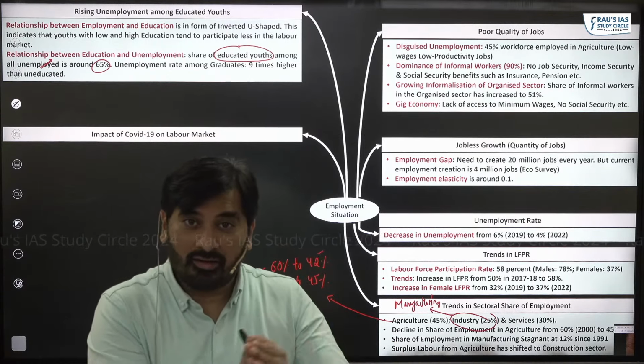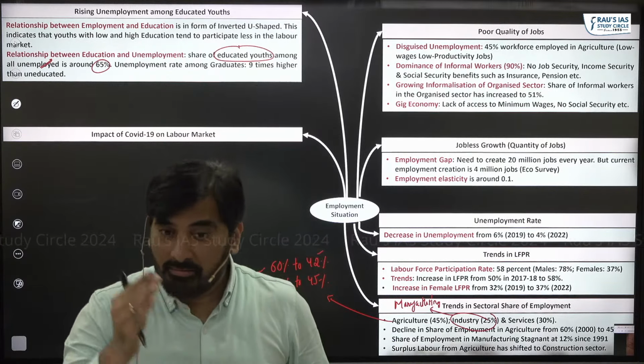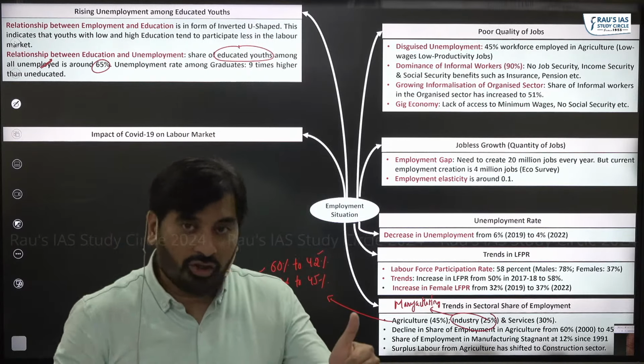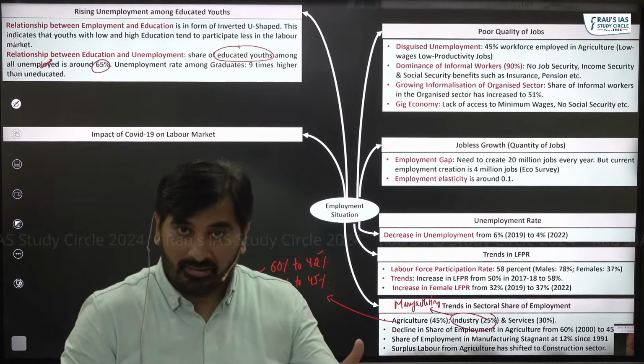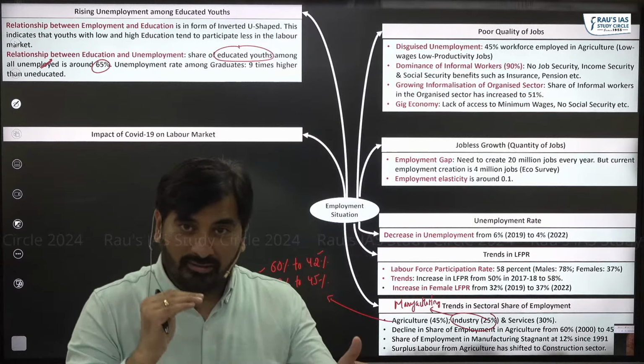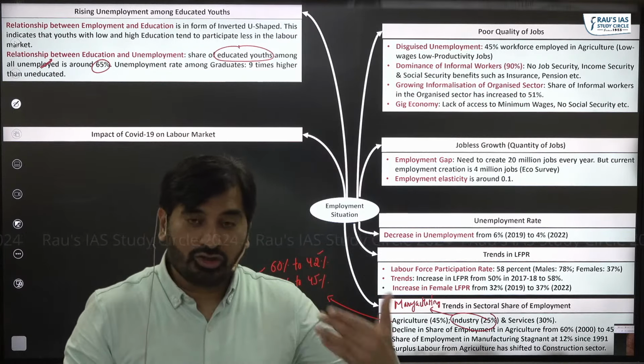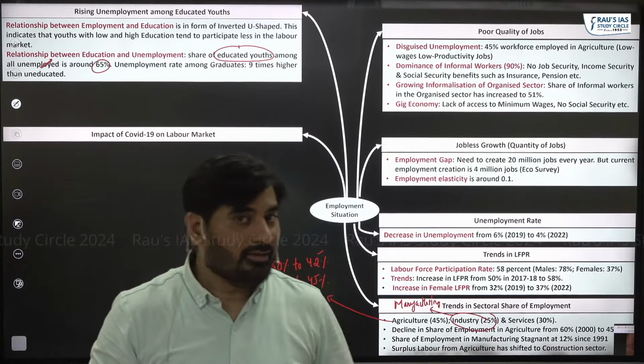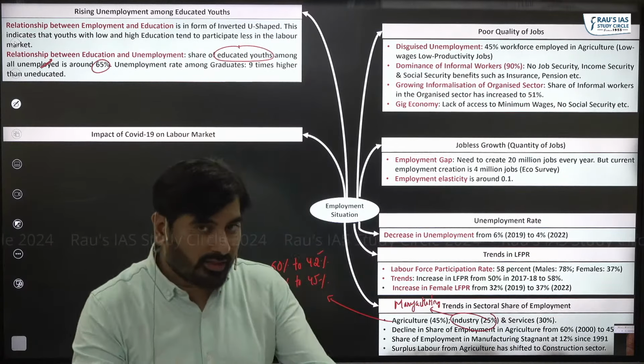Once again, a reversal. So can you see three major reversals which we have witnessed because of COVID? Share of agriculture has increased, share of manufacturing has reduced, and share of informal workers has increased. Three major reversals. What are the other changes?